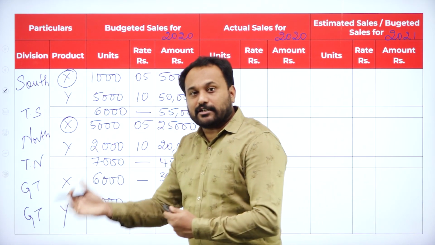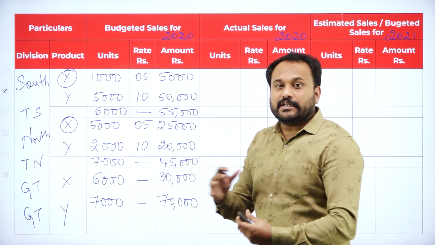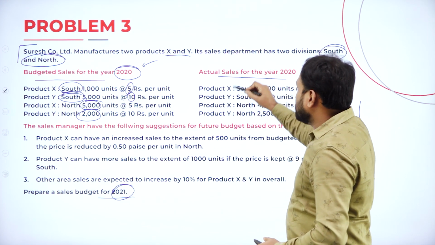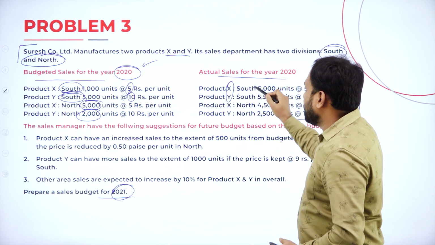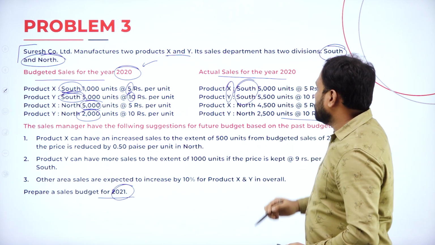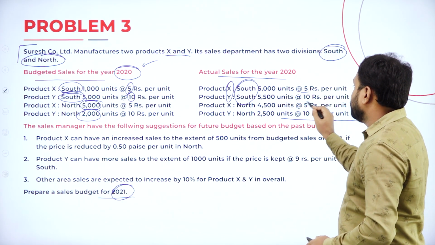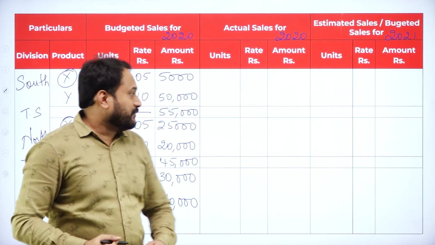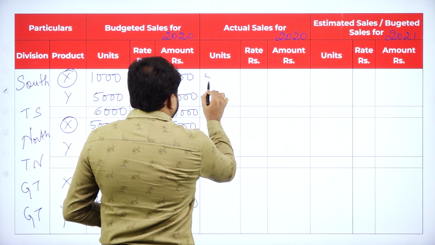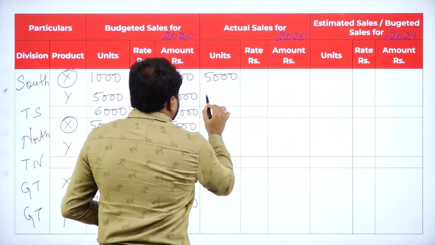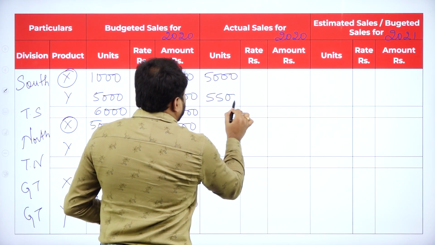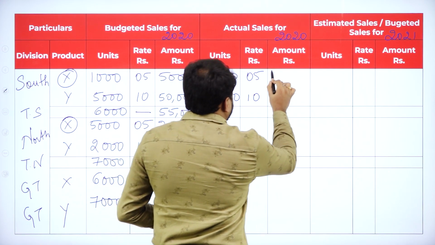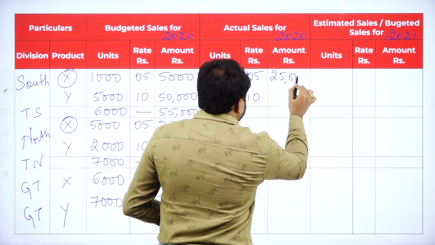Let's go with the actual sale. You are supposed to now go with the actuals. Again we have X and Y of South, 5,000 and 5,500. The rate is 5 rupees and 10 rupees. Here 5,000 and 5,500. 5 5s are 25, 25,000.